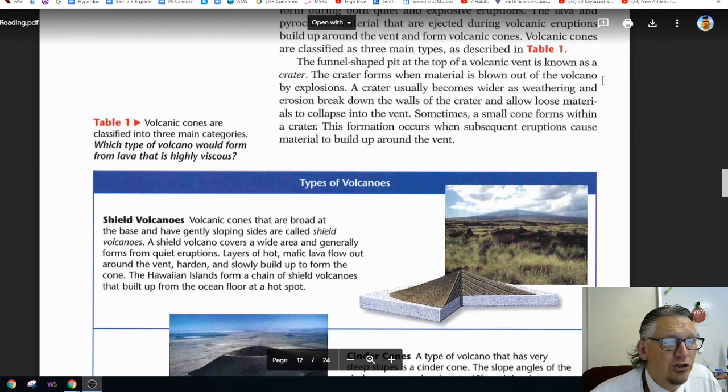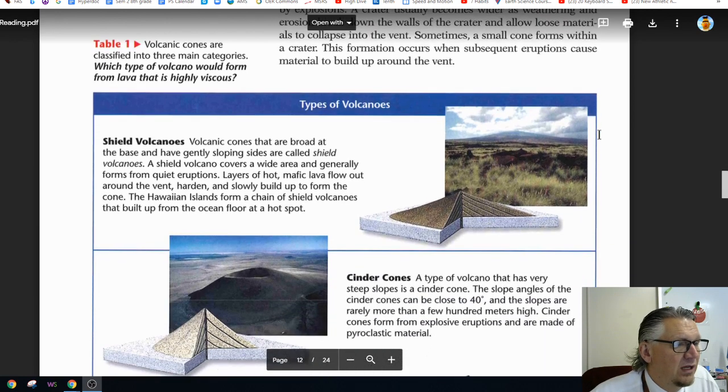The crater forms when material is blown out of the volcano by explosions. A crater usually becomes wider as weathering and erosion break down the walls of the crater and allow loose materials to collapse into the vent. Sometimes a small cone forms within the crater. This formation occurs when subsequent eruptions cause material to build up around the vent.